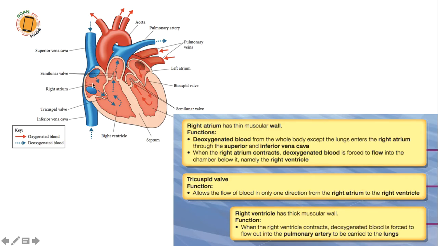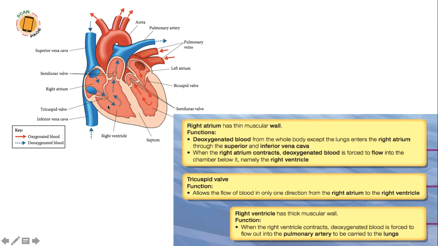And then when the deoxygenated blood enters the right atrium, it will contract. Right atrium ni dia akan contract, causing the deoxygenated blood to fill in the right ventricle. And then the tricuspid valve will only allow the flow of blood in one direction, from right atrium to right ventricle. Kalau tak ada valve ni, the blood might go back daripada ventricle to atrium, which we cannot allow to happen. It only has to move in one direction from atrium to ventricle.